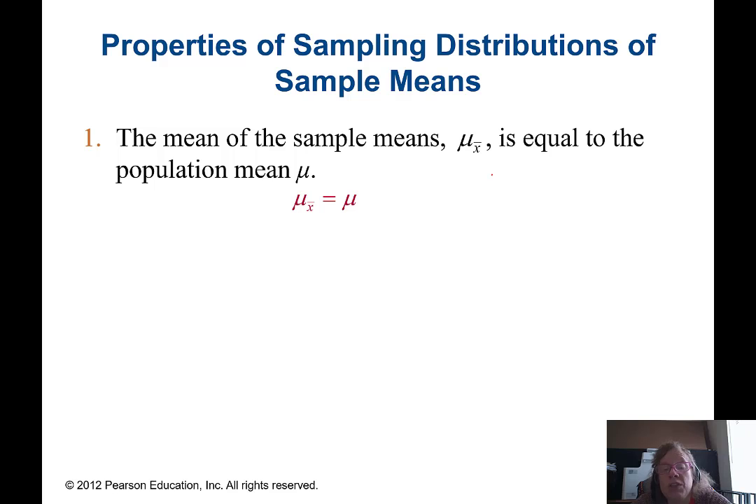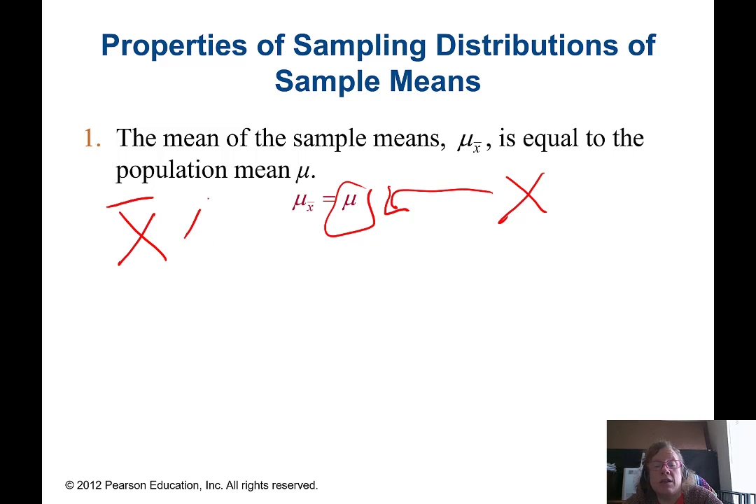Well, one thing we know is that if the average for the underlying population is mu, so if for x the average is mu, then for x bar, the average is also mu. And that kind of makes sense, right? You would hope that if you could take every possible sample out there and get all the possible sample means, the average of those sample means would also be the average for the whole population.